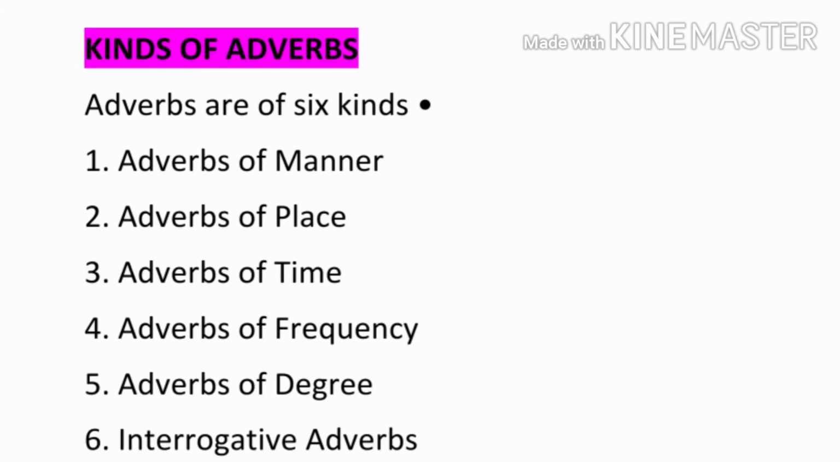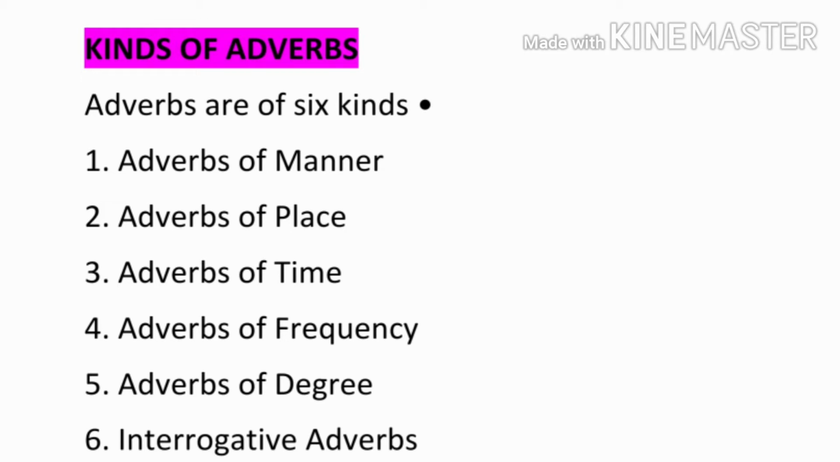Next is kinds of adverbs. There are 6 kinds of adverbs. First, adverbs of manner. Second, adverbs of place. Third, adverbs of time. Fourth, adverbs of frequency. Fifth, adverbs of degree. Sixth is interrogative adverbs. Now we will study them in detail one by one.